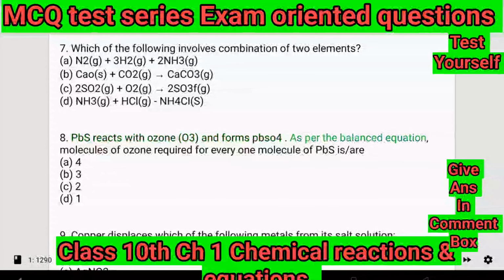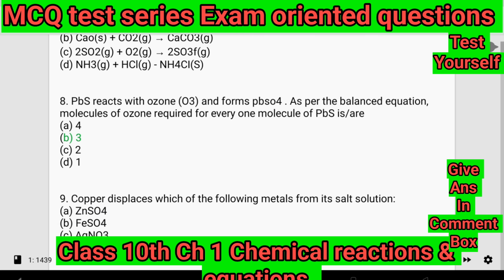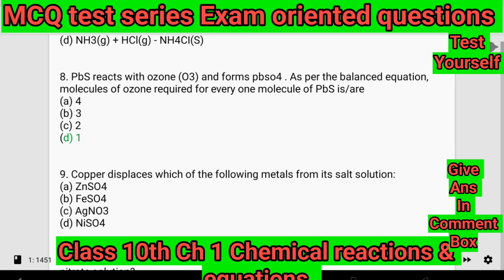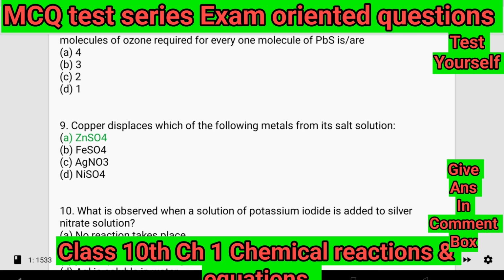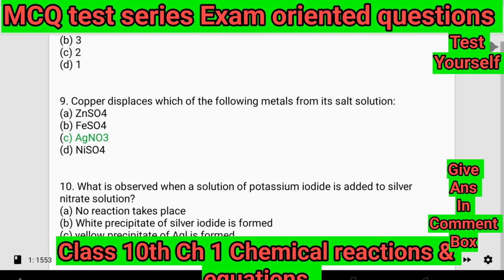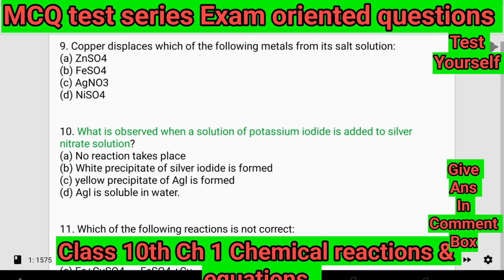8. PbS reacts with ozone, O3, and forms PbSO4. As per the balanced equation, the number of molecules of ozone required for every one molecule of PbS is: A. 4. B. 3. C. 2. D. 1. 9. Copper displaces which of the following metals from its salt solution? A. ZnSO4. B. FeSO4. C. AgNO3. D. NiSO4.